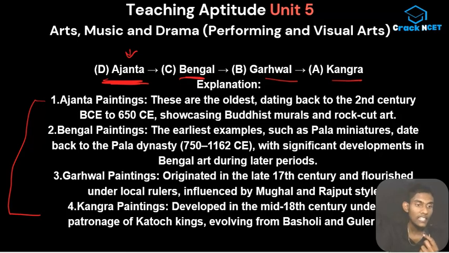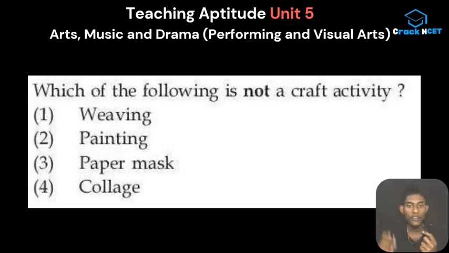So the next thing is also an example of an unpredictable question, but it's pretty doable, guys. So this is an example of a question which is unpredictable and doable at the same time. Let's go to that. Which of the following is not a craft activity? That is the question. We have weaving, we have painting, we have paper mask, we have collage. In order to distinguish between the craft and the others, we have to know what is meant by craft.